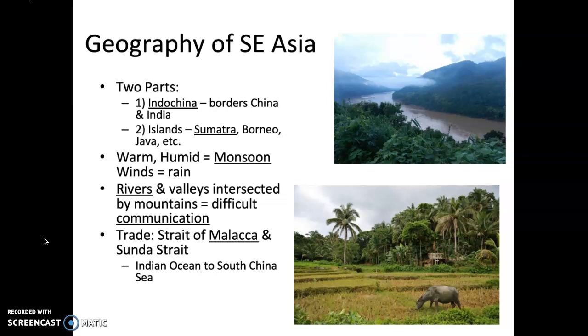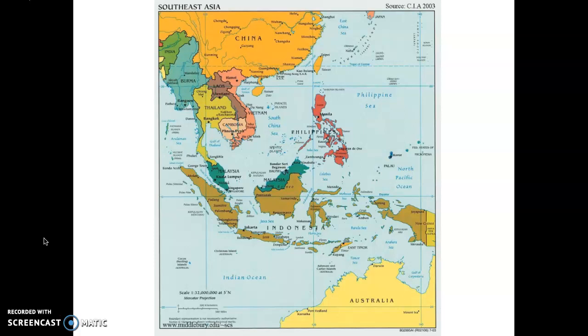Rivers and valleys are intersected by mountains, which creates difficult communication. And we also have lots of trade, with the Strait of Malacca and the Sunda Strait, which go from the Indian Ocean to the South China Sea. This part of Asia is very jungle-type, very hot, very humid, if you can imagine.